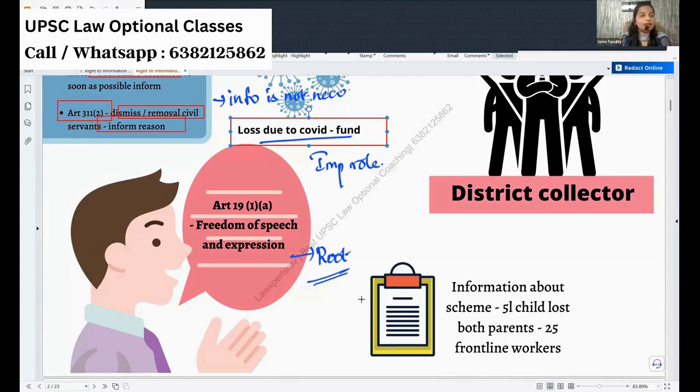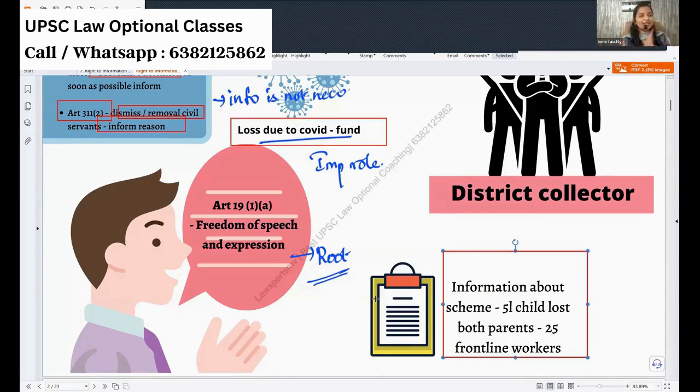A lot of children lost their parents, and a lot of frontline workers were affected by corona and died. So what relief is given to those people? An RTI was filed, and they got a lot of benefits and welfare schemes because of the RTI. So this is the importance of RTI.